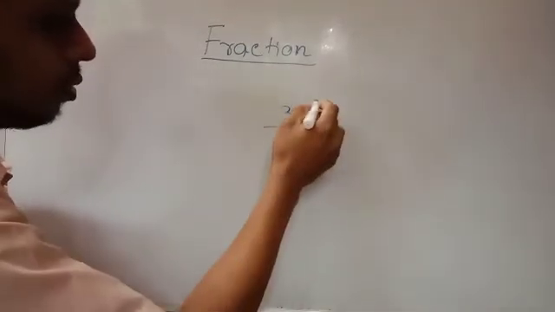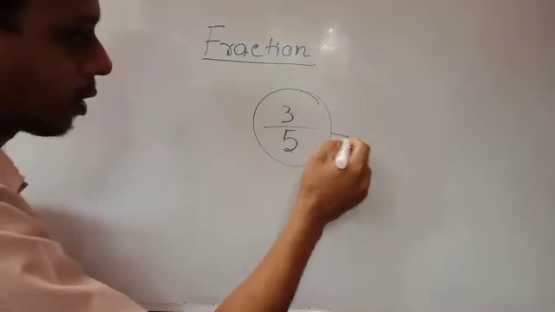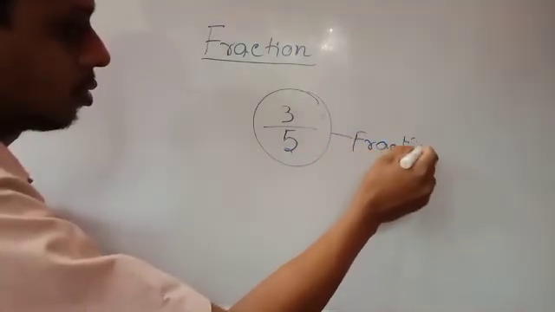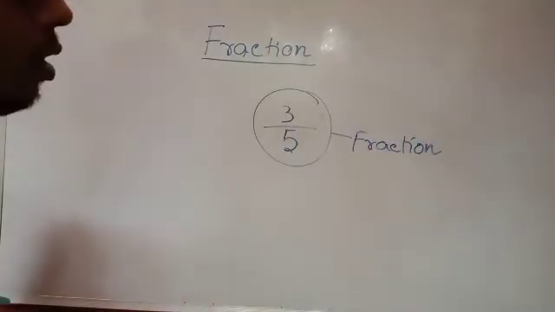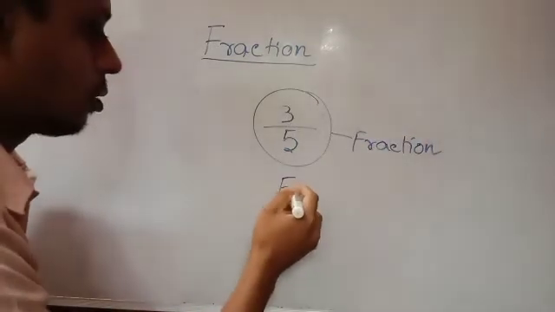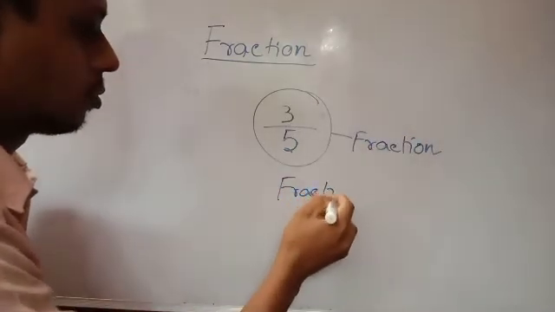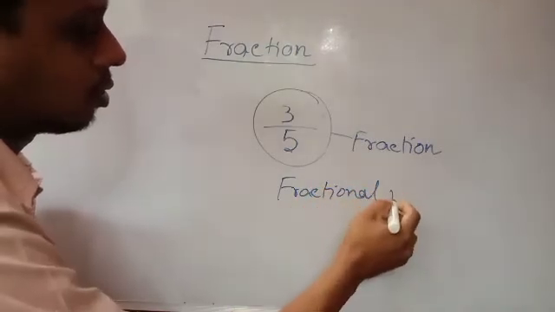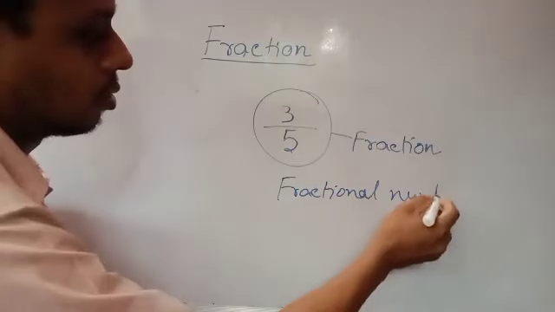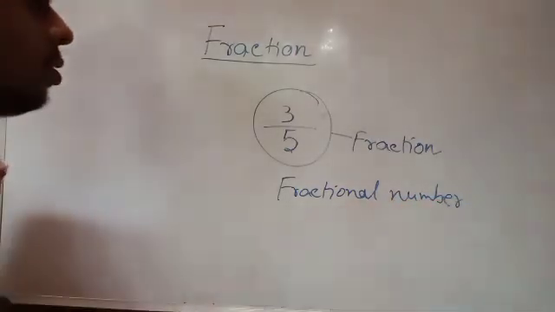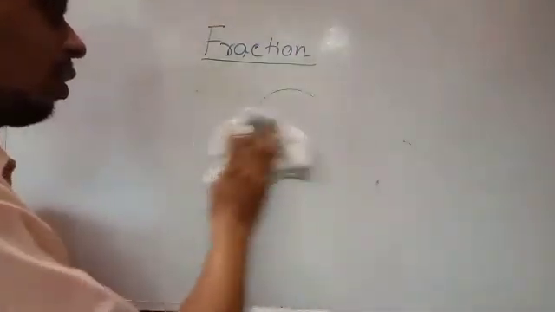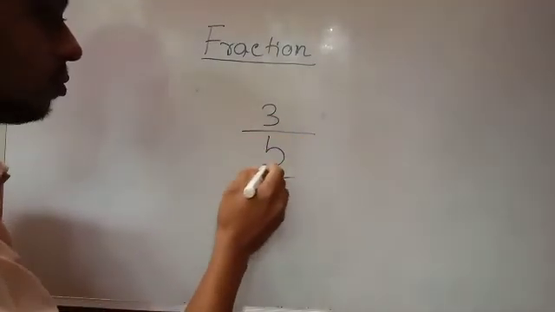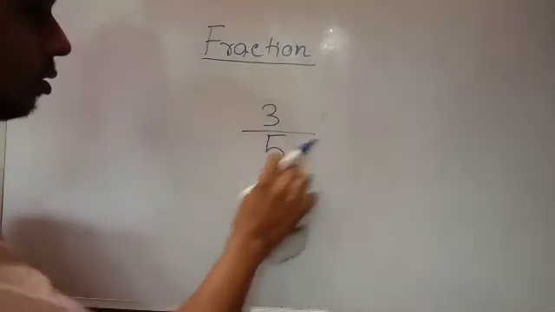So this is called a fraction, or fractional number. Now, this 3 by 5 is a fraction.